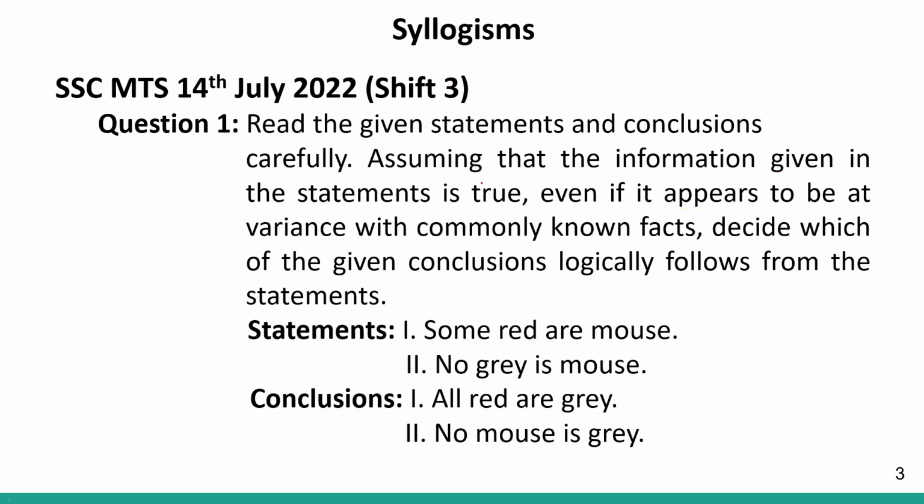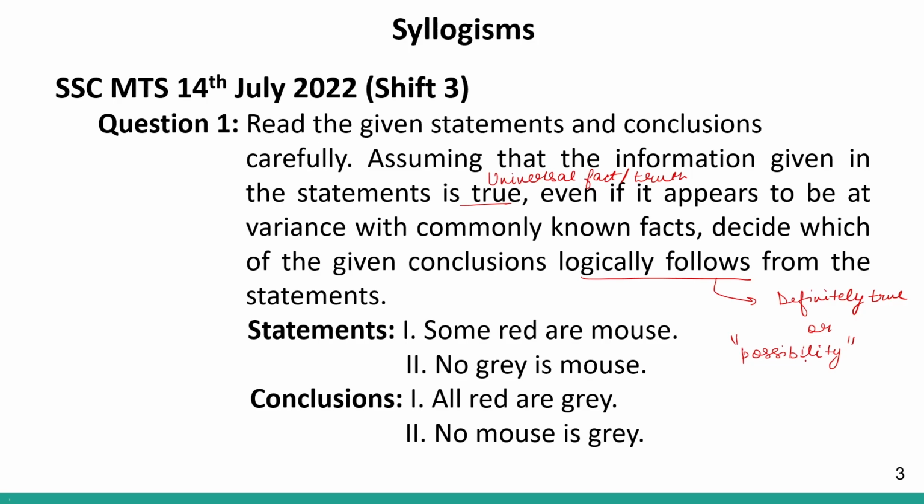After considering the statements to be the universal fact or the universal truth, we have to decide which of the given conclusions logically follows from the statements. Logically follows basically means we have to look at the statements which are definitely true, or if there is a possibility for them to be true, but it should be mentioned that it is a possibility.